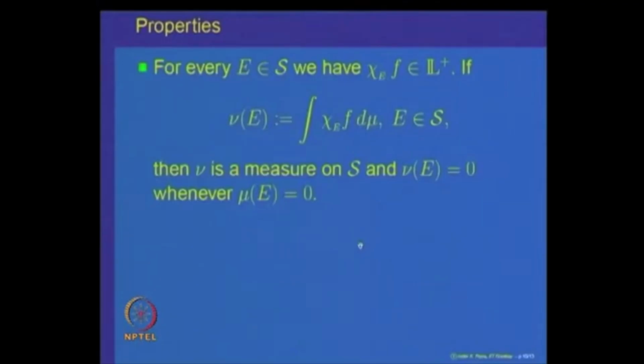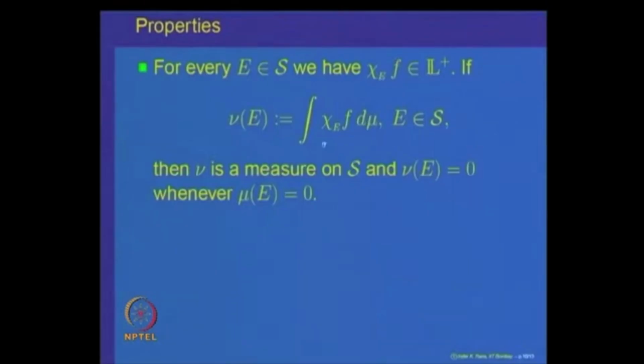Next, we prove an important property and an extension of the earlier version for non-negative simple functions. Namely, for every measurable set E, if we look at the indicator function of E times f, then that is also a non-negative measurable function.